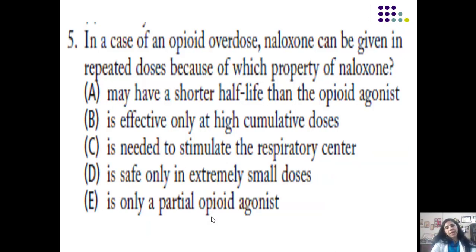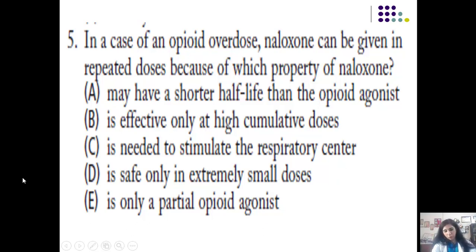So let us come to this MCQ. In case of an opioid overdose, naloxone can be given in repeated doses. Because of which property of naloxone? I told you we have to repeat the dose of naloxone. 1 dose may not be sufficient. Why? Because it may have a shorter half-life than opioid agonist, is effective only at high cumulative doses, is needed to stimulate the respiratory center, is safe only in extremely small doses, is only a partial opioid agonist.